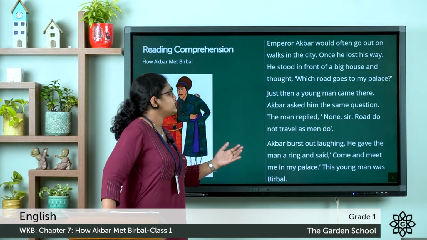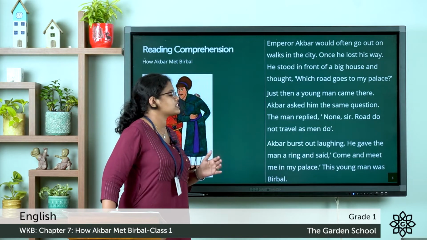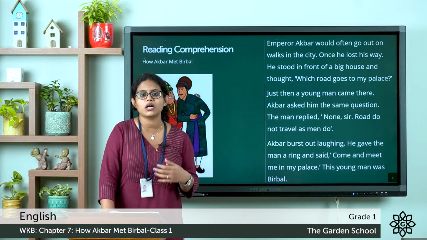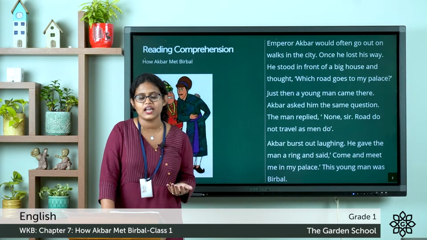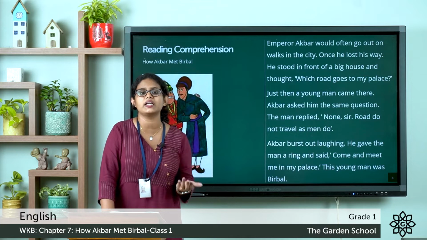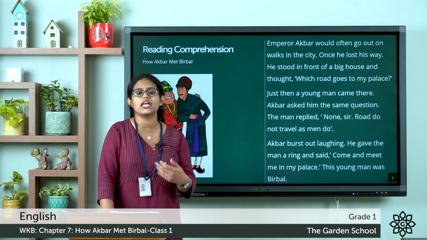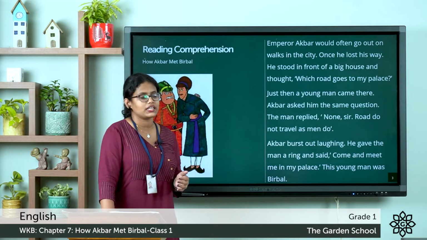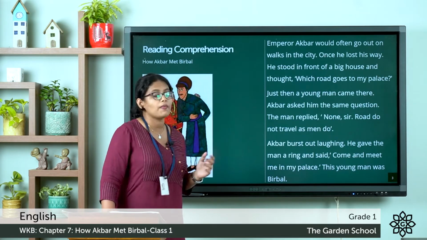Just then, a young man came there. Akbar asked him the same question. So what was the question? Which road will take me to my palace? The man replied, none, sir, roads do not travel as men do.